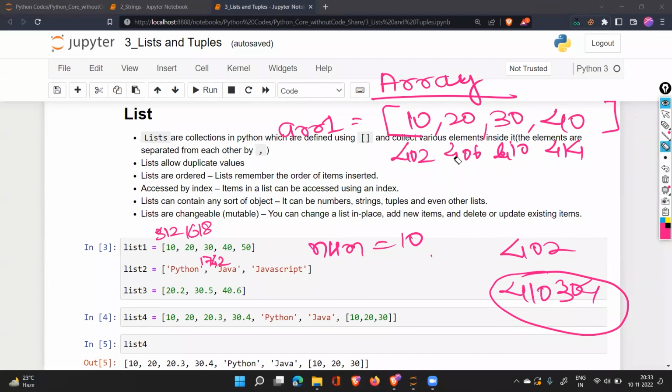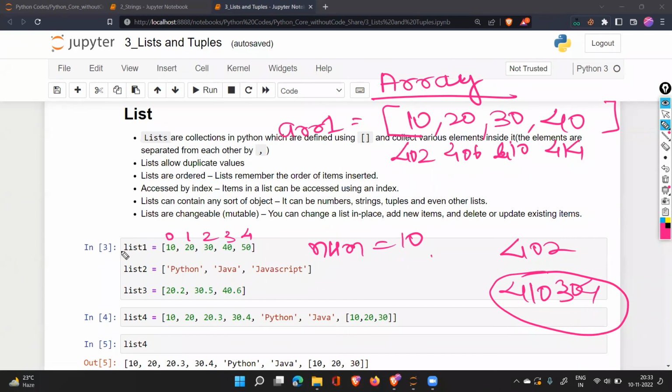Now, this is the memory address I'm telling you about. And the second concept is the index. Index is something that is specific to Python. It is not in any other programming language. But those memory addresses I was telling you about are a generic thing. And when we talk about their index numbers, it will be 0, 1, 2, 3, 4. But their addresses, where they are stored in memory, are different.